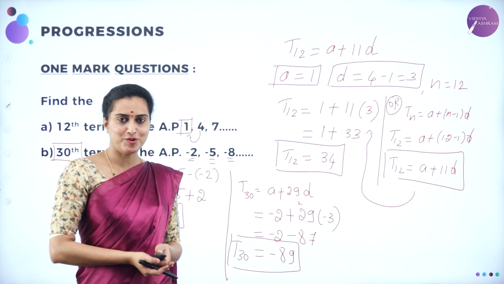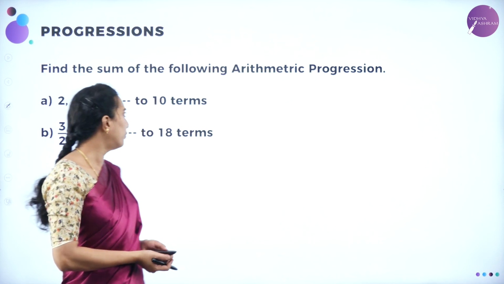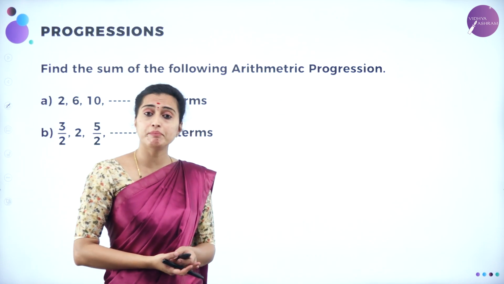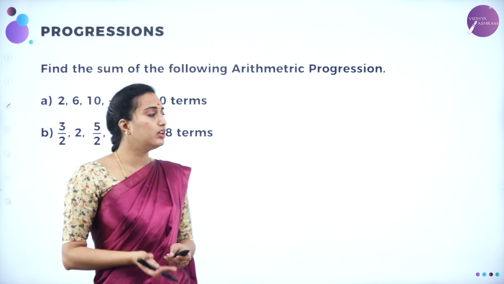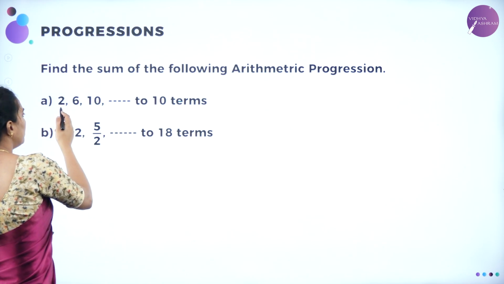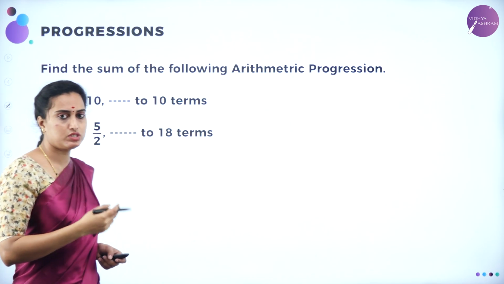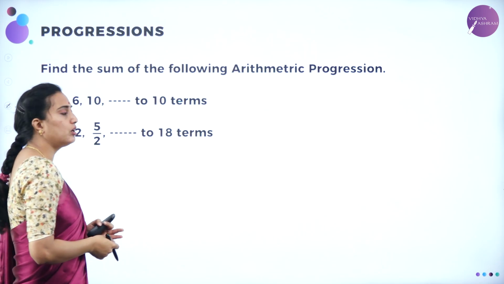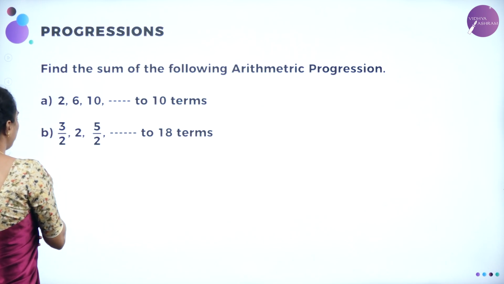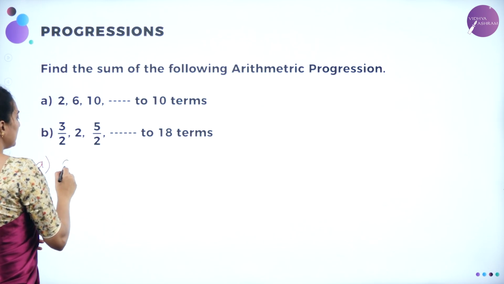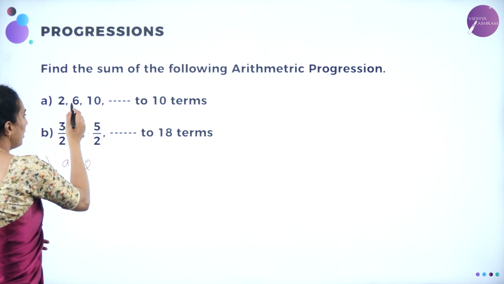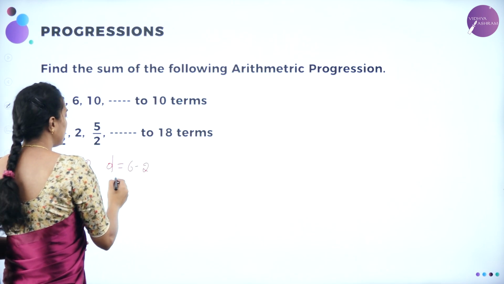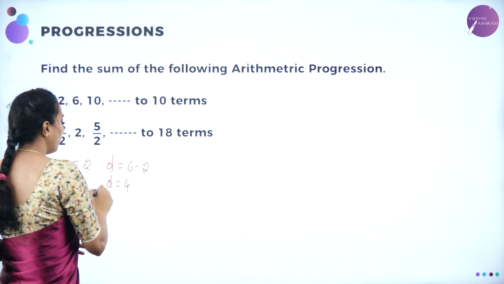Understood? We'll move on to the next question, dear. What they have asked: find the sum of the following arithmetic progression. Sum means Sn. They have given the series as 2, 6, 10, etc. to 10 terms. Let me take the first problem here. They have given the sequence as A is equal to 2 and D is equal to the difference, which is 6 minus 2 or 10 minus 6. So D will be equal to 4.